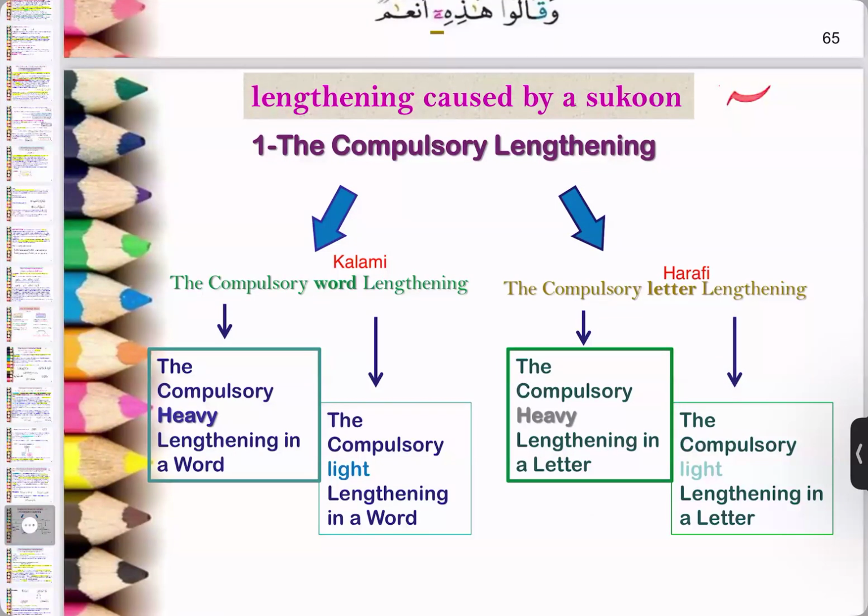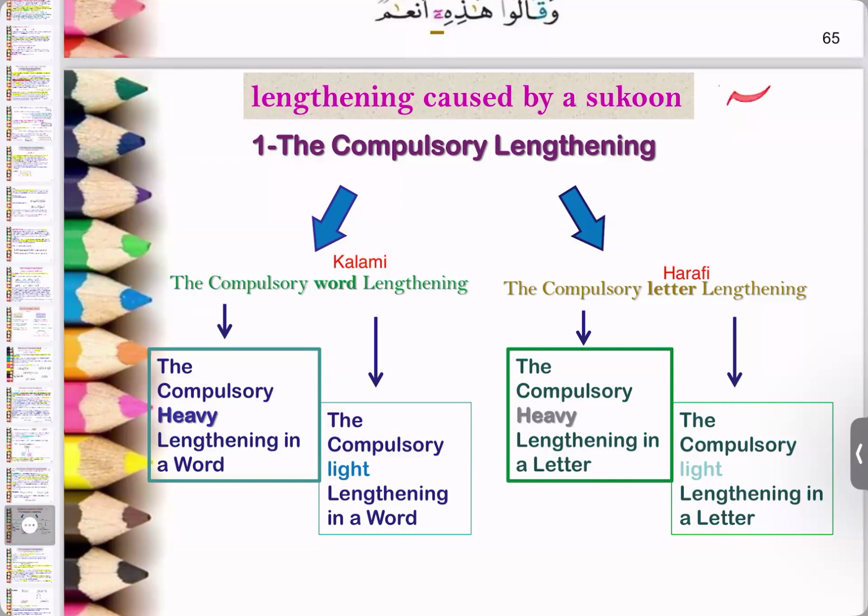Today's lesson is going to be about mud. Inshallah, we've covered the mud awad and we've covered all the muds that come under mud asli. And today's topic is going to be the muds that come under mud fara'i. We've already done two of those before. So today's mud is going to be the mud lazim. Mud lazim is a compulsory mud and its length is going to be 6 counts. It's going to be lengthened to 6 counts.